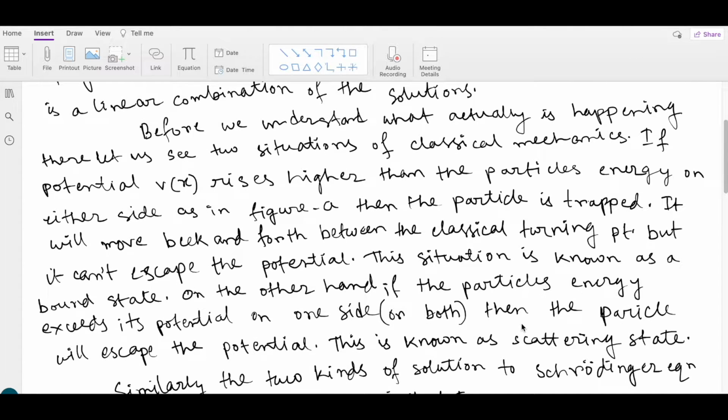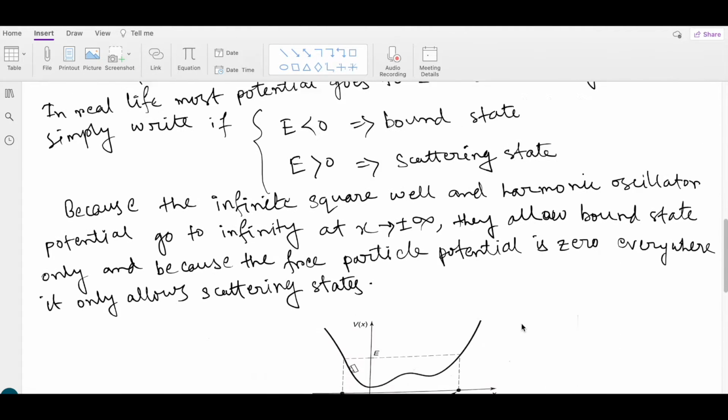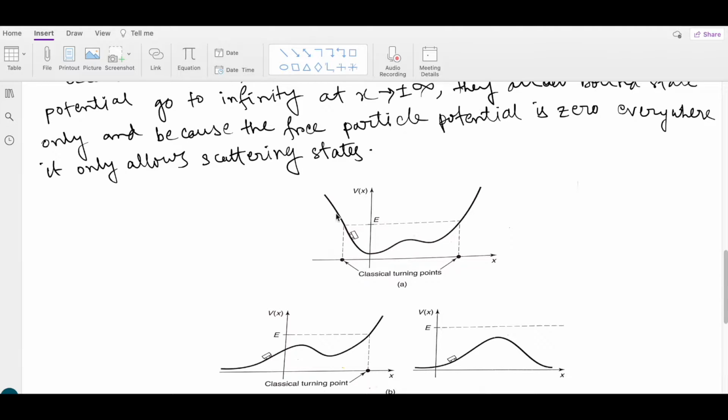Before we understand what is actually happening there, why we are getting two different kinds of solution, let us see two situations in classical mechanics. If the potential V(x) rises higher than the particle's energy on either side, as in figure A, that is here, if the potential rises above the energy, this dotted line is the energy of the particle in both sides,